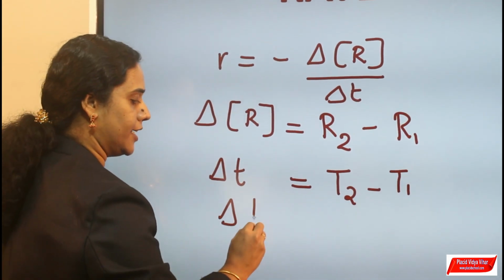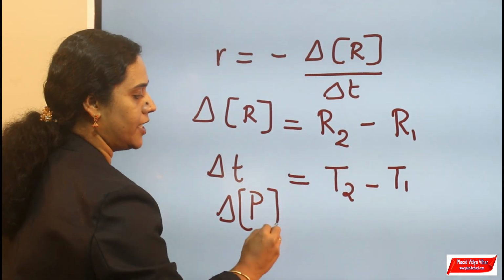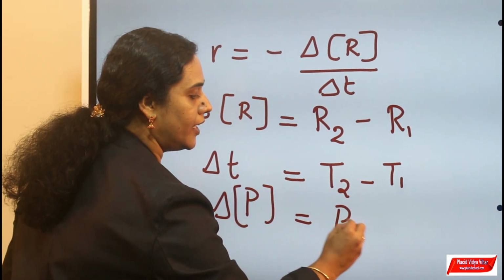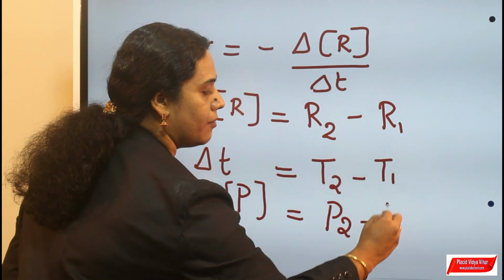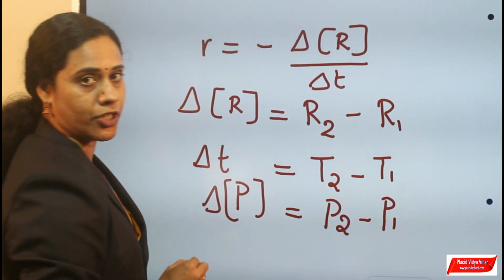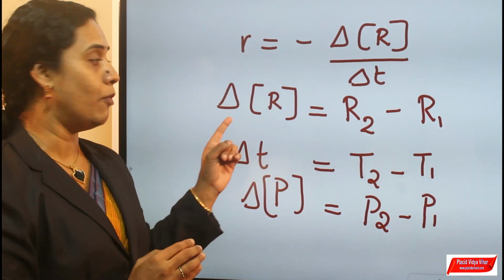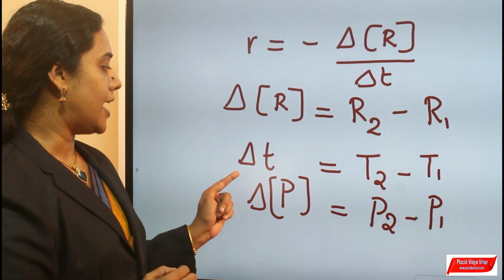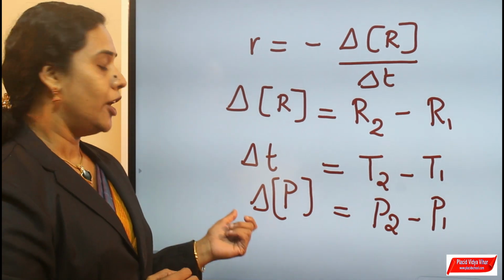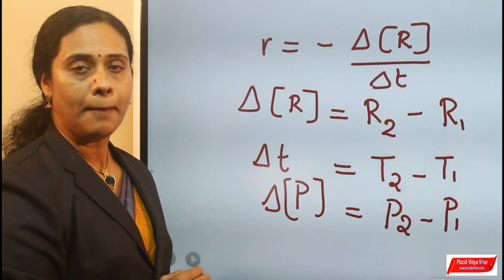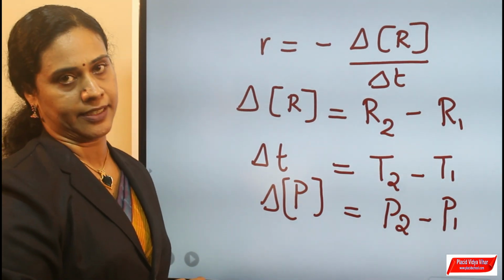Delta P, that is change in concentration of product, is equal to final concentration of the product minus initial concentration of the product. If the concentration is expressed in moles per liter and time in seconds, then the unit of the rate is mole per liter per second.